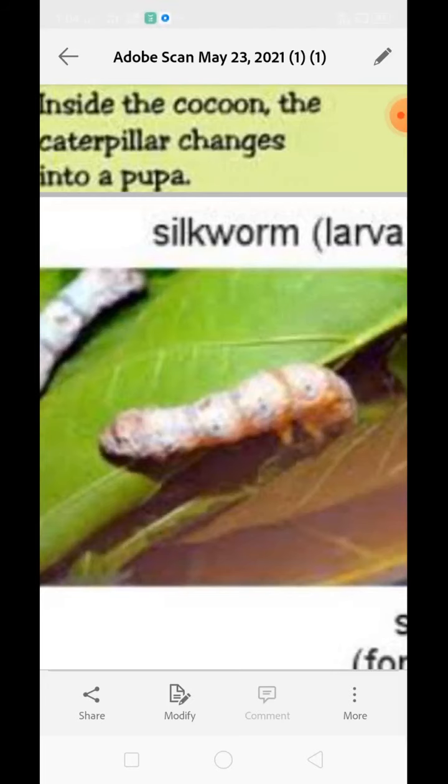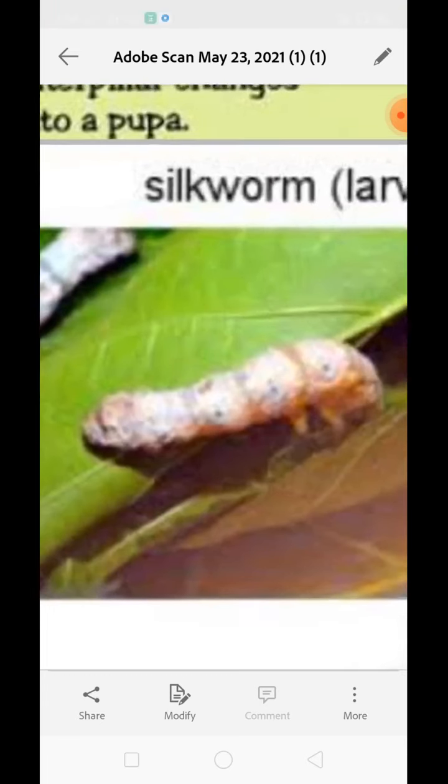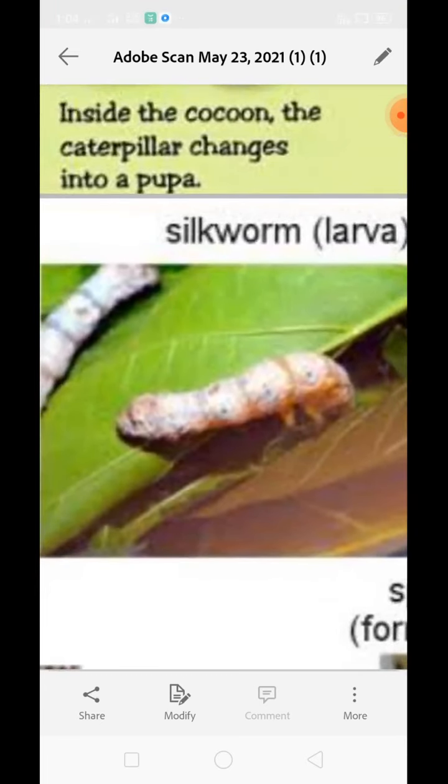The caterpillar grows for about 5 to 6 weeks and then it stops feeding. After that it starts to spin silk fiber around its body. The cocoon is formed of a single continuous thread which is about 1.5 kilometers long. This means one cocoon provides you a thread of 1.5 kilometers in length.